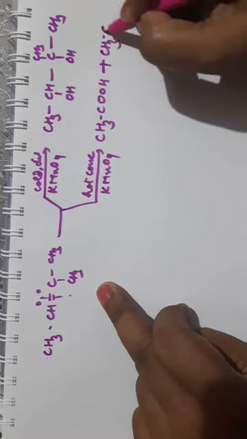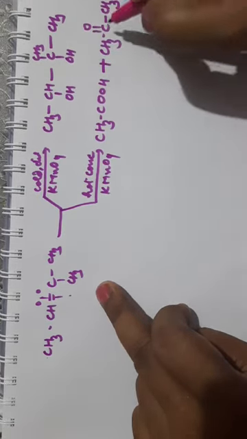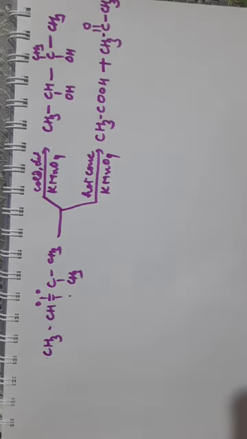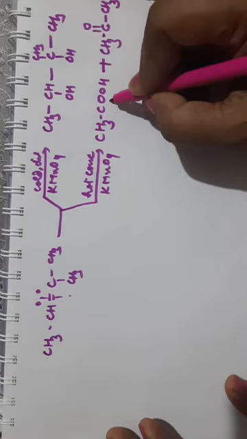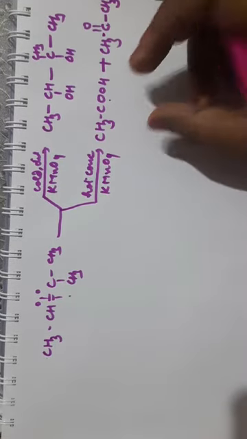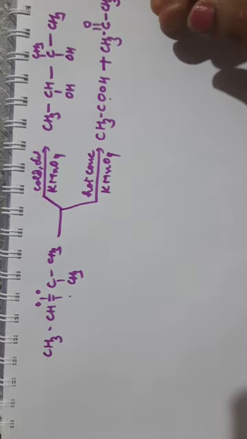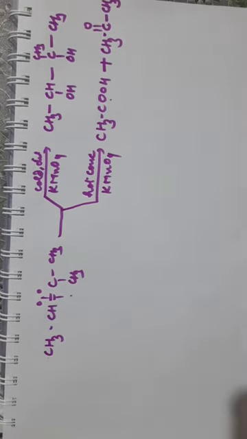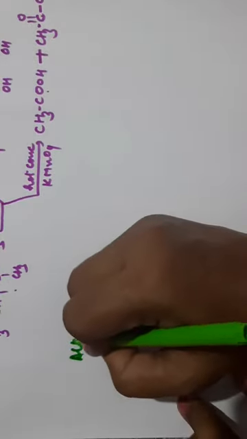Ketones are not oxidized by KMnO4 under simple conditions, only under vigorous conditions can they be oxidized. So we will get a ketone here and an acid here. So if an aldehyde is formed in the reaction with hot concentrated KMnO4, the aldehyde will be further oxidized to acid. Now the next reaction we will see for alkynes.